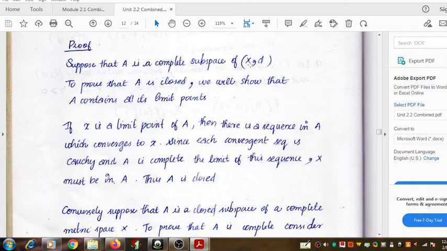Then we can say that this Cauchy sequence, since it's a member of a complete metric space, has its limit present in X. Thus, since the space X is complete, the sequence Xn, which is a Cauchy sequence, converges to a point in X, and that means the limit of the sequence, small x, is present in the space X.